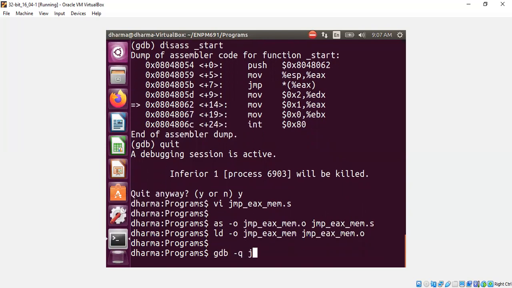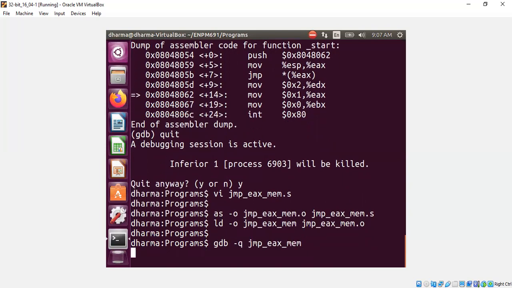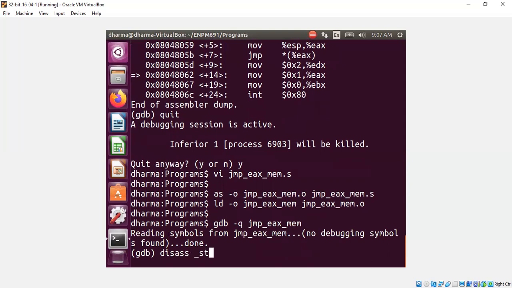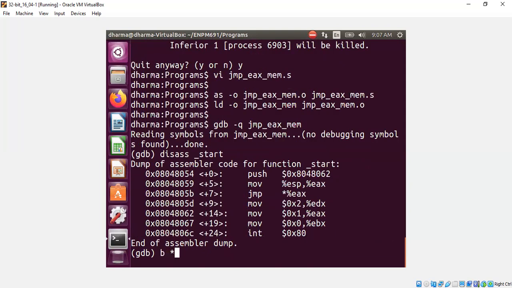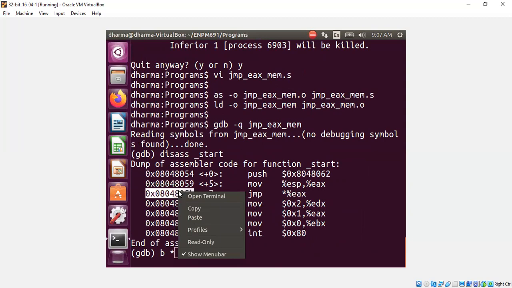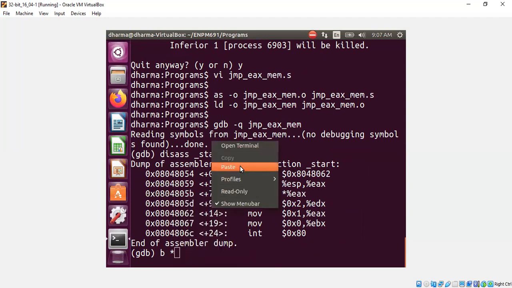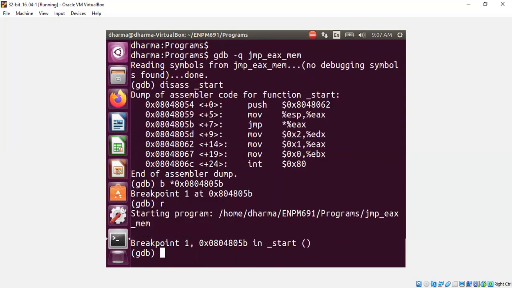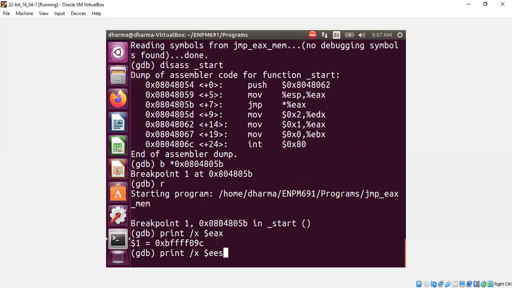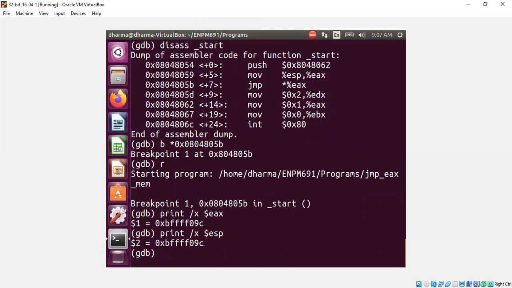I'll load it into GDB, disassemble the start, put a breakpoint at this point, and run, and show you what is there in EAX and ESP. They both are pointing to the top of the stack. But remember, we are just using the star for indirect jump. That is the meaning of this.